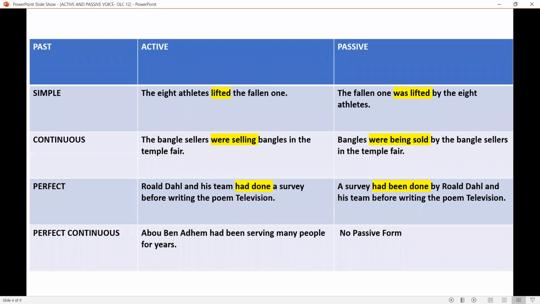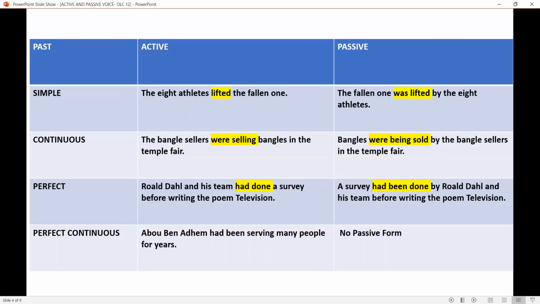Past simple. The 8 athletes lifted the fallen one. Here the 8 athletes is the subject, lifted is the verb, the fallen one is the object. In passive form, the fallen one was lifted by the 8 athletes.